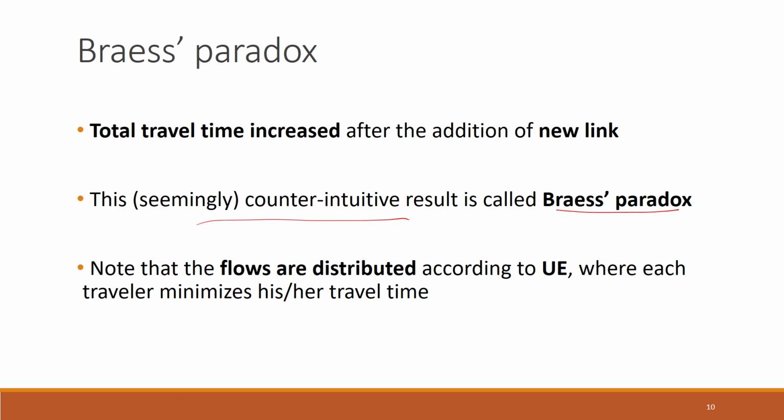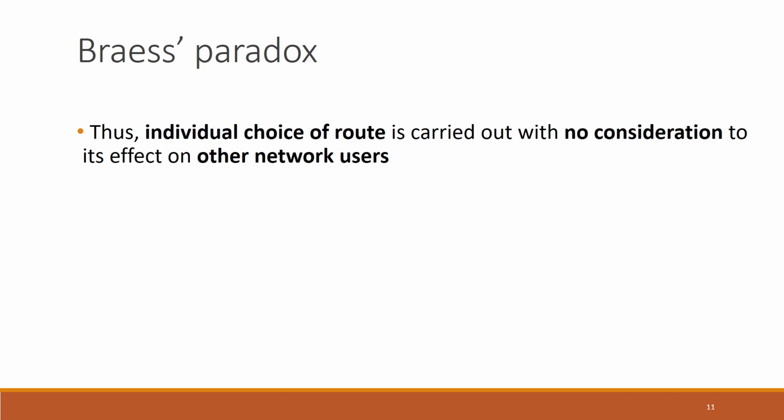Now, why is this the case? Why are we seeing this counterintuitive result? The reason is that the flows are distributed based on user equilibrium. When we determined these flows in both the examples, we were solving based on user equilibrium, where every traveler was minimizing his or her own travel time. And in user equilibrium, the individual choice of route is carried out with no consideration of its effect on other network users.